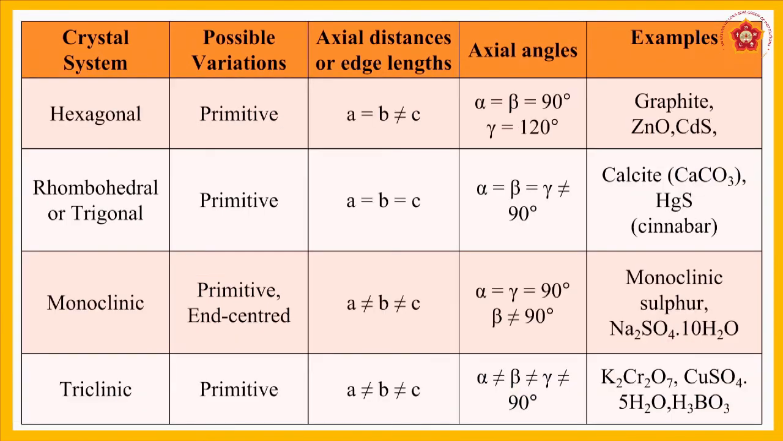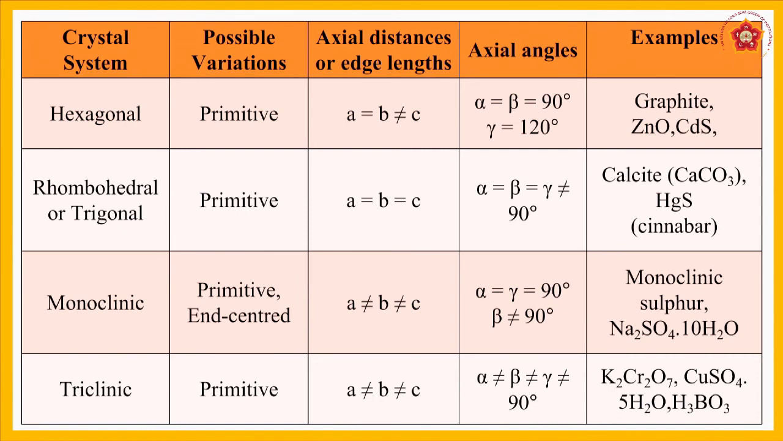Next one is hexagonal. The possible variation is only the primitive unit cell, and here the edge lengths are A equal to B, but B is not equal to C. The angles alpha and beta are 90 degrees, but gamma is 120 degrees. Examples you can give here are graphite, zinc oxide and cadmium sulfide.